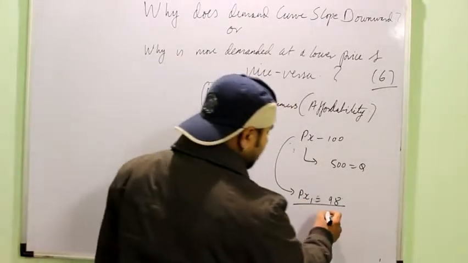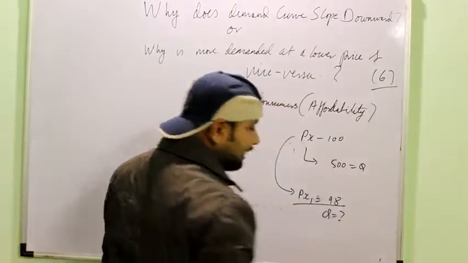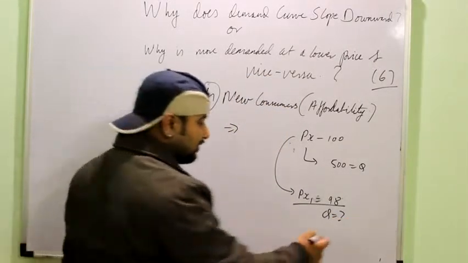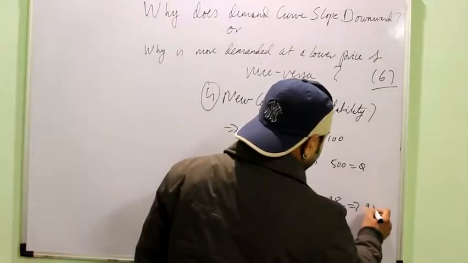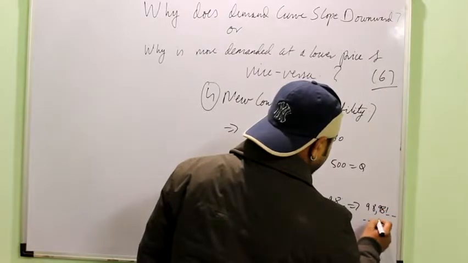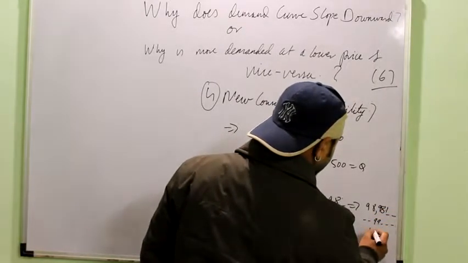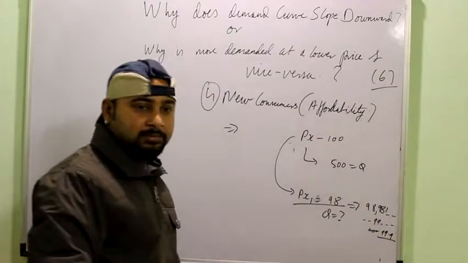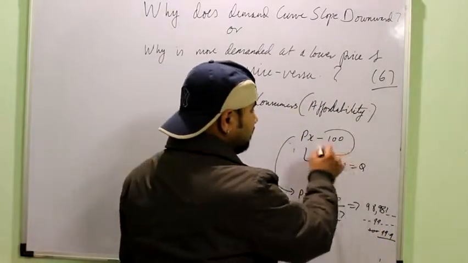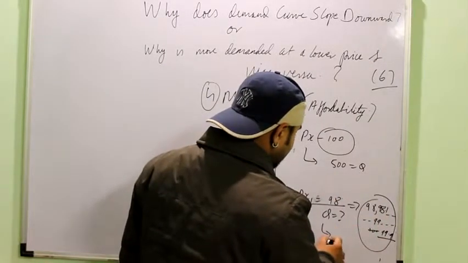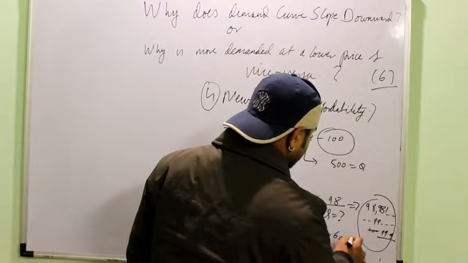Now what do you think? The number of people who can buy it should be more than 500 or less than 500? Obviously more than 500, because now the people who are having 98 rupees or 98.1 up till 99, till 99.9 rupees, who earlier could not buy this commodity because its price was 100. So now you have more number of people who can buy the commodity. Maybe now say 600 people.